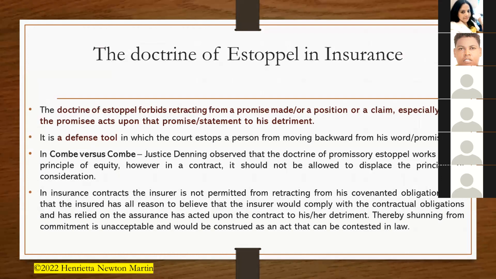Next is the doctrine of estoppel in insurance. Now, what is estoppel? Estoppel simply means to stop. So the doctrine of estoppel forbids retracting from a promise, that is going back on a promise made or a position or a claim, especially when the promisee acts upon the promise or statement to his detriment. So it is basically a defense tool in which the court stops a person. That is, a court forbids a person from moving backwards from his word or promise.